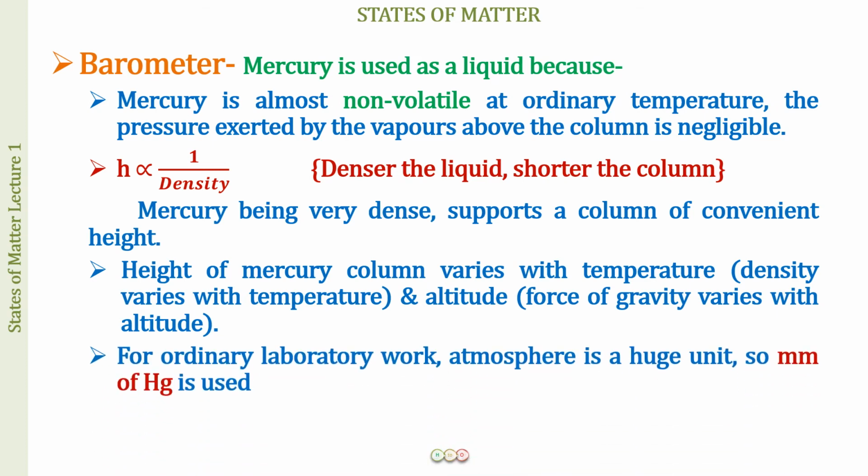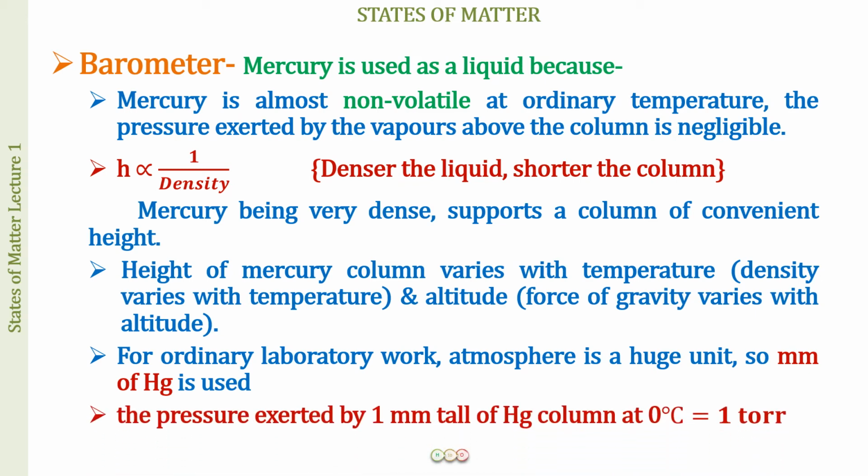Now, one more advantage is that for ordinary laboratory work, atmosphere, which is also one of the important units of pressure, is going to be a huge unit. You will generally see questions having atmospheres written as the unit of pressure for the various numericals, but for ordinary laboratory work, what we will be using is only mm of mercury.